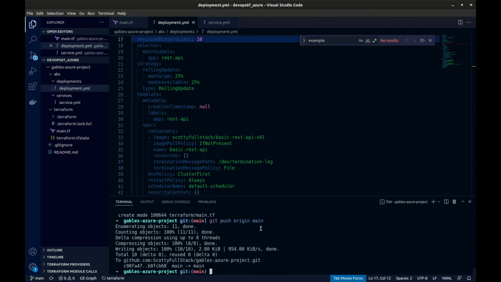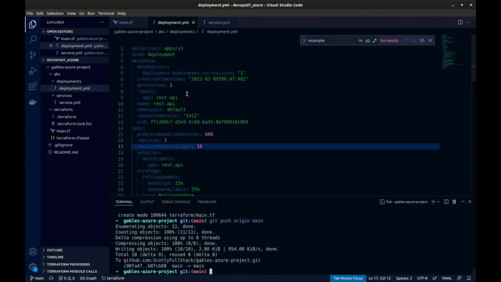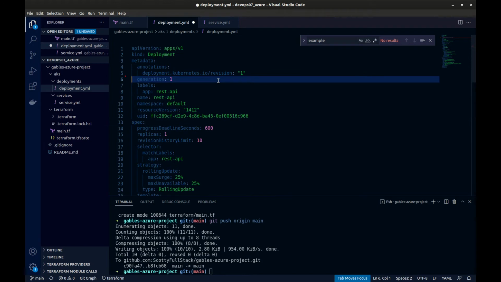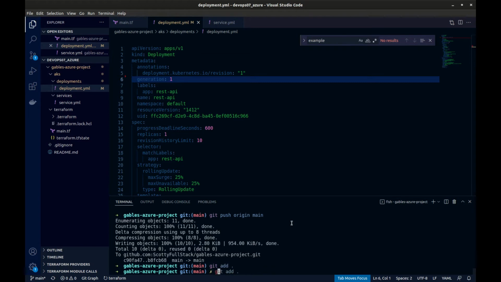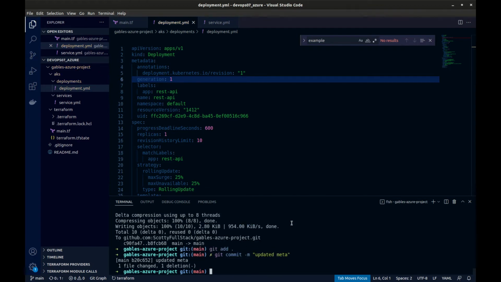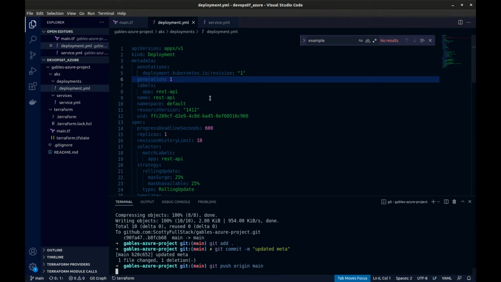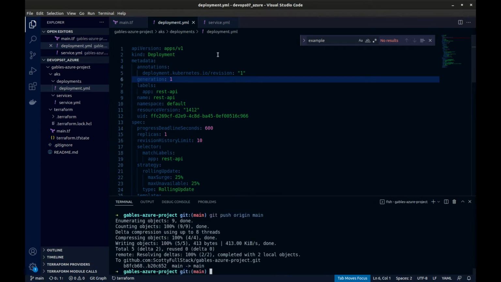Okay, so we're in Git, up to date there, and one thing we want to do here on this deployment, I should have added just a minute ago, was let's go ahead and delete this timestamp, because that metadata might cause our Azure DevOps pipeline to fail later, so might as well do it now. Updated meta. Push that up. Okay, so that's it here.